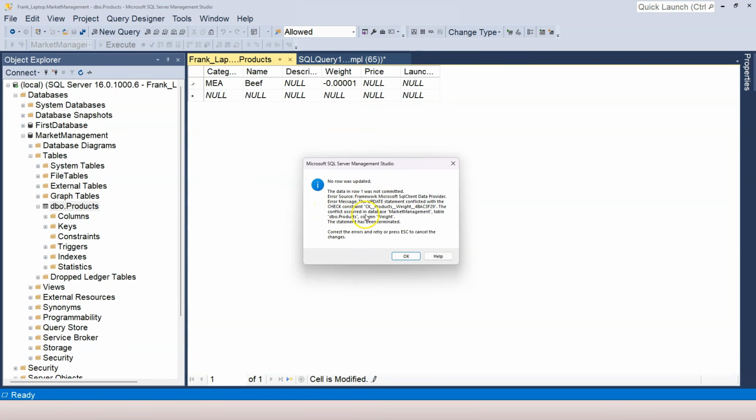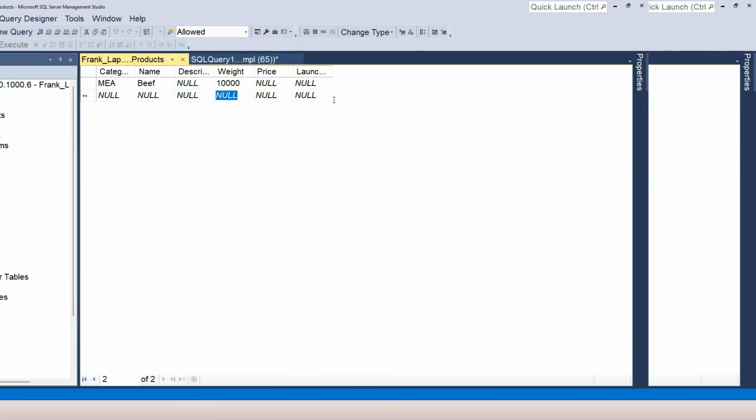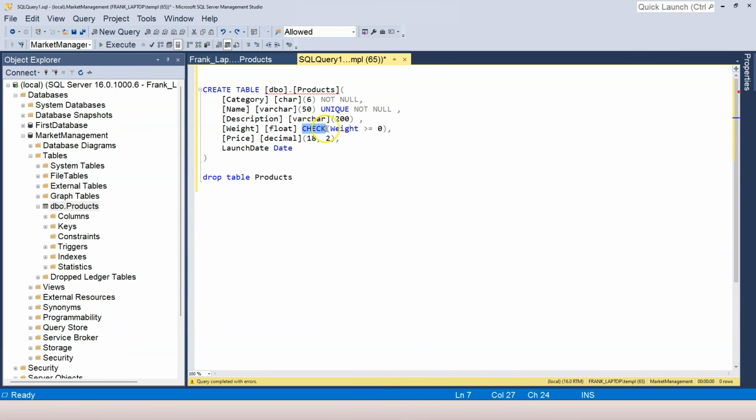It says the conflict occurred in database. The table column is weight. The problem is that the check constraint is not satisfied. Therefore, we cannot enter anything that is less than 0. Right? So if I enter a big number, it's still going to be accepted. This is the check column constraint.